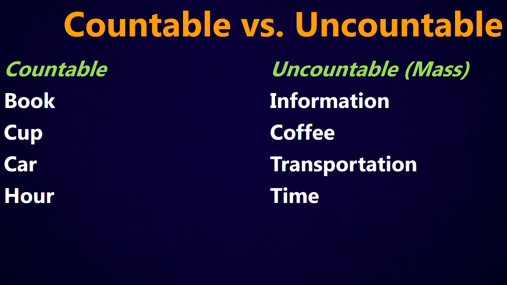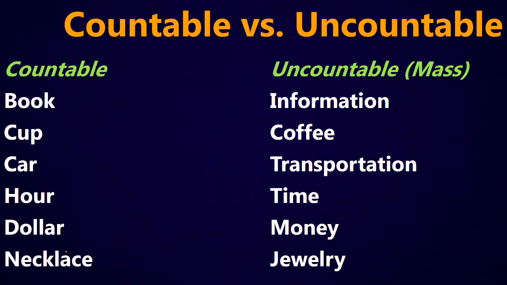You're probably thinking, yeah, we can count time. But if you think about it, we don't count the word time. If we want to count time, we have to use another word like hour or minute or second or days. We can count dollars, but we can't count the word money. We don't say one money or two money. We say $1 or $2. We can count necklaces, but we can't count the word jewelry. If I want to count jewelry, then I have to use some other word like necklace or bracelet or ring or a piece.